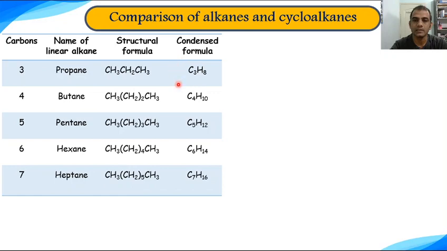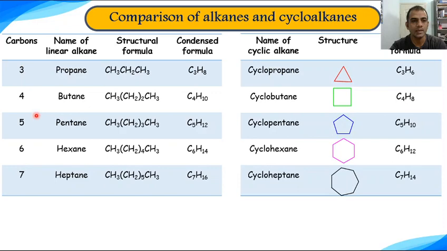And these are condensed formulas which follow the pattern CnH2n+2. So this is about alkanes. If you consider cycloalkanes containing the same number of carbon atoms, then we will get cyclopropane, cyclobutane, cyclopentane, cyclohexane, and cycloheptane, and these are their structures and their condensed formulas.